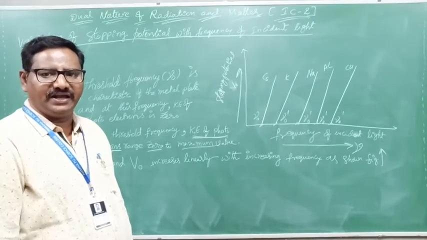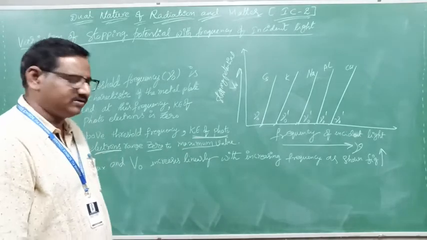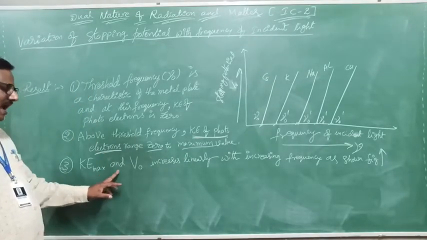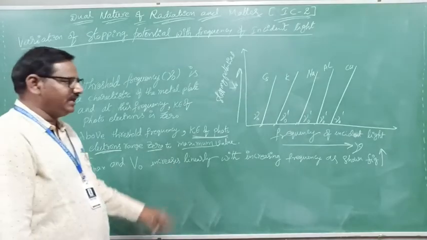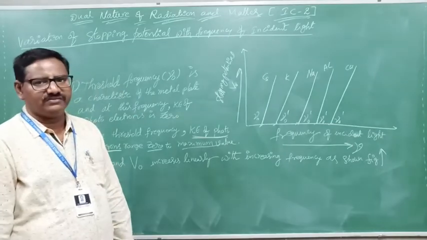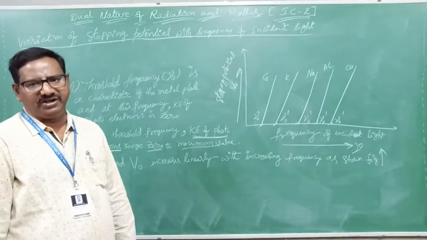That means the speed increases. So the maximum kinetic energy and the stopping potential increase linearly. Then we can draw this graph as shown in the figure. Clear? This is the most important variation.